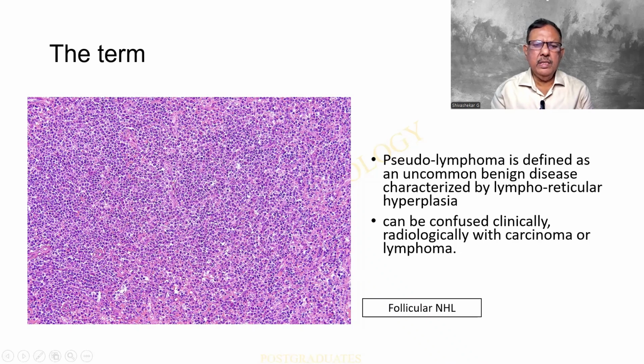This picture is a follicular non-Hodgkin's lymphoma. I would like you people to kindly appreciate the vague circular outline of these follicles. At the same time, I find that there is a kind of uniformity throughout the section. Please have these two things in mind. It is a follicular lymphoma.